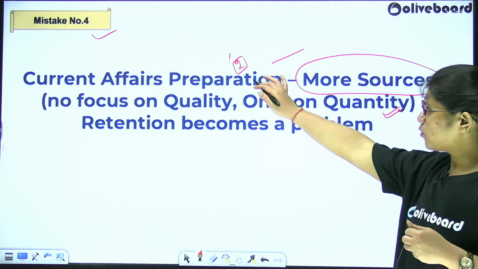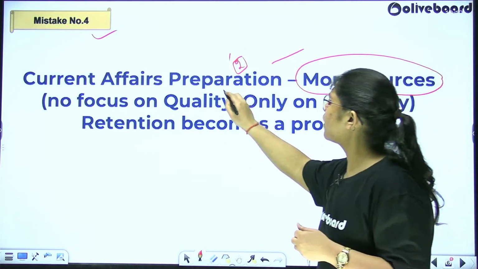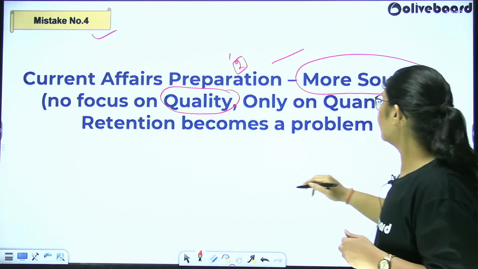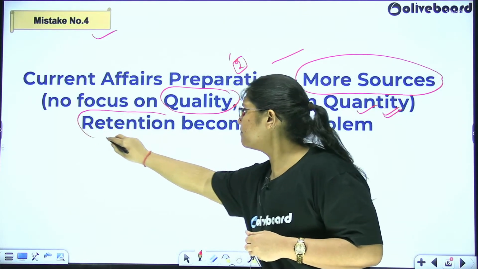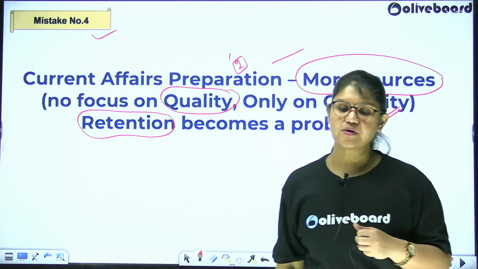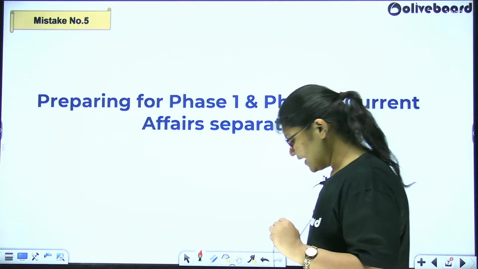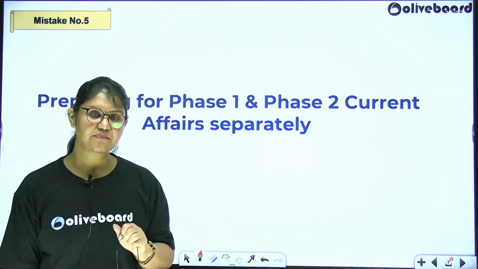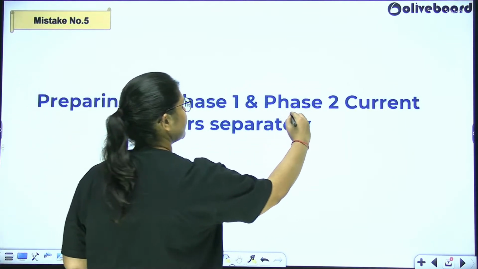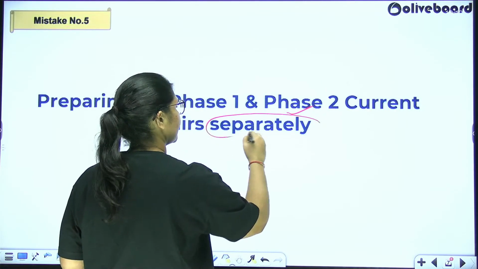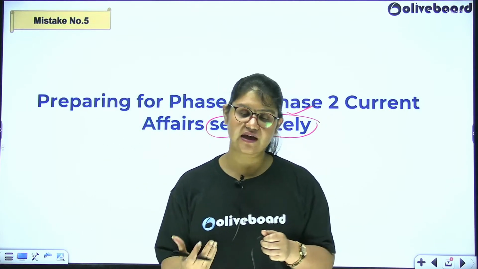So the most commonly made mistake, point number 4, is to focus on quality and not on quantity, because retention then becomes a problem, which will not serve our purpose of scoring well. Fine. The next mistake that most of these students make, mistake number 5, is preparing for phase 1 and phase 2 current affairs separately. Again, very common, because we don't know about the need of the examination.